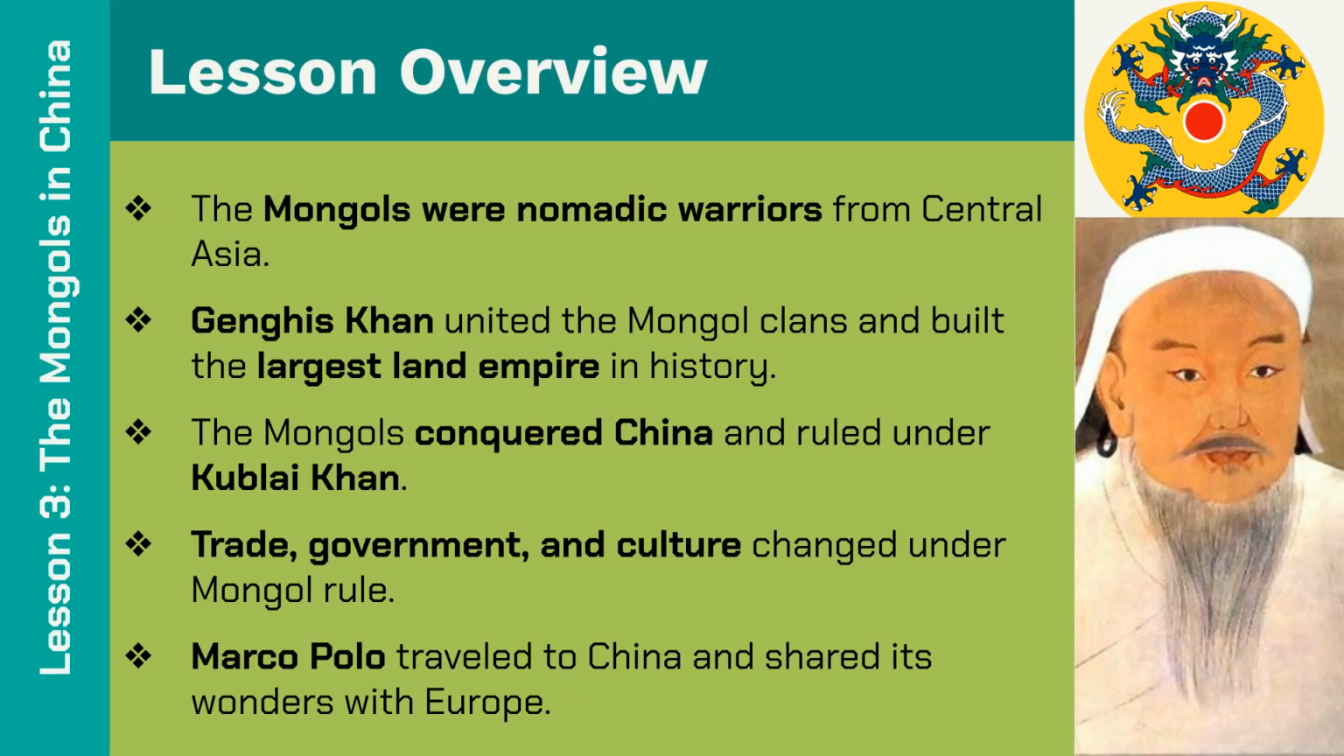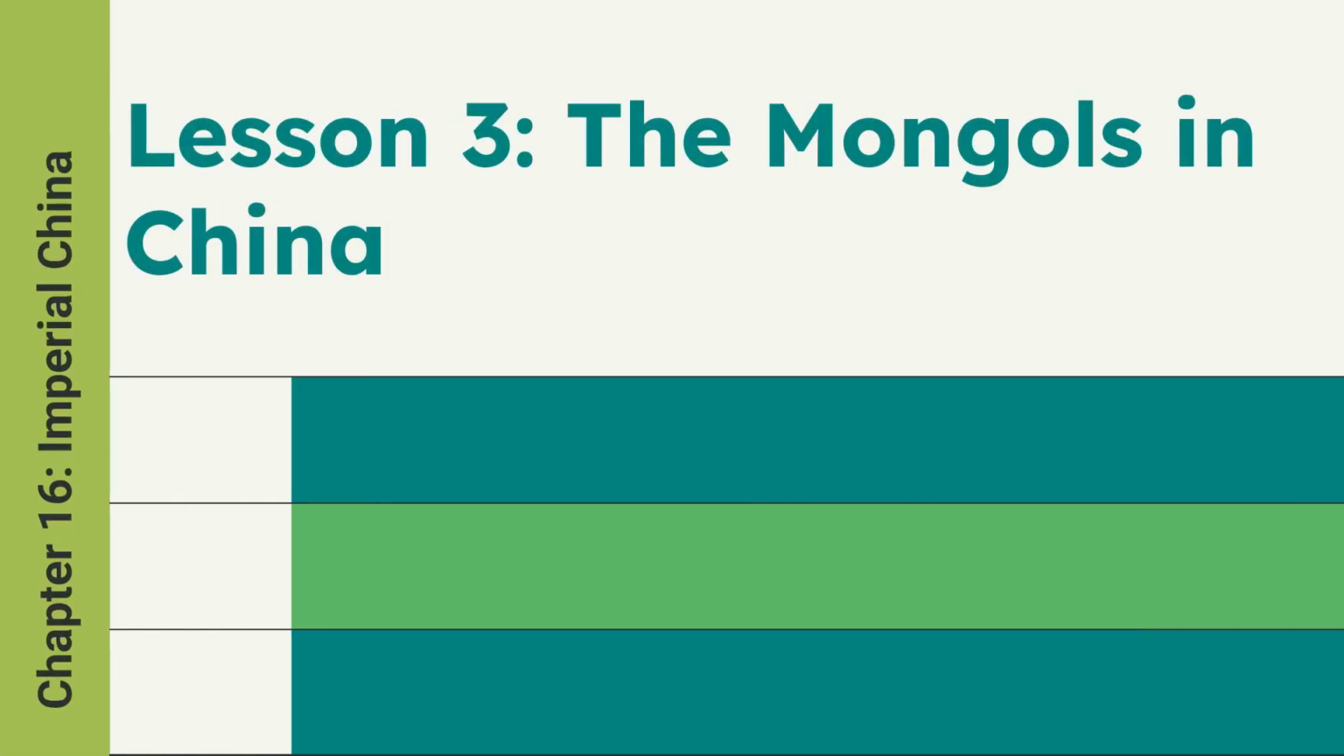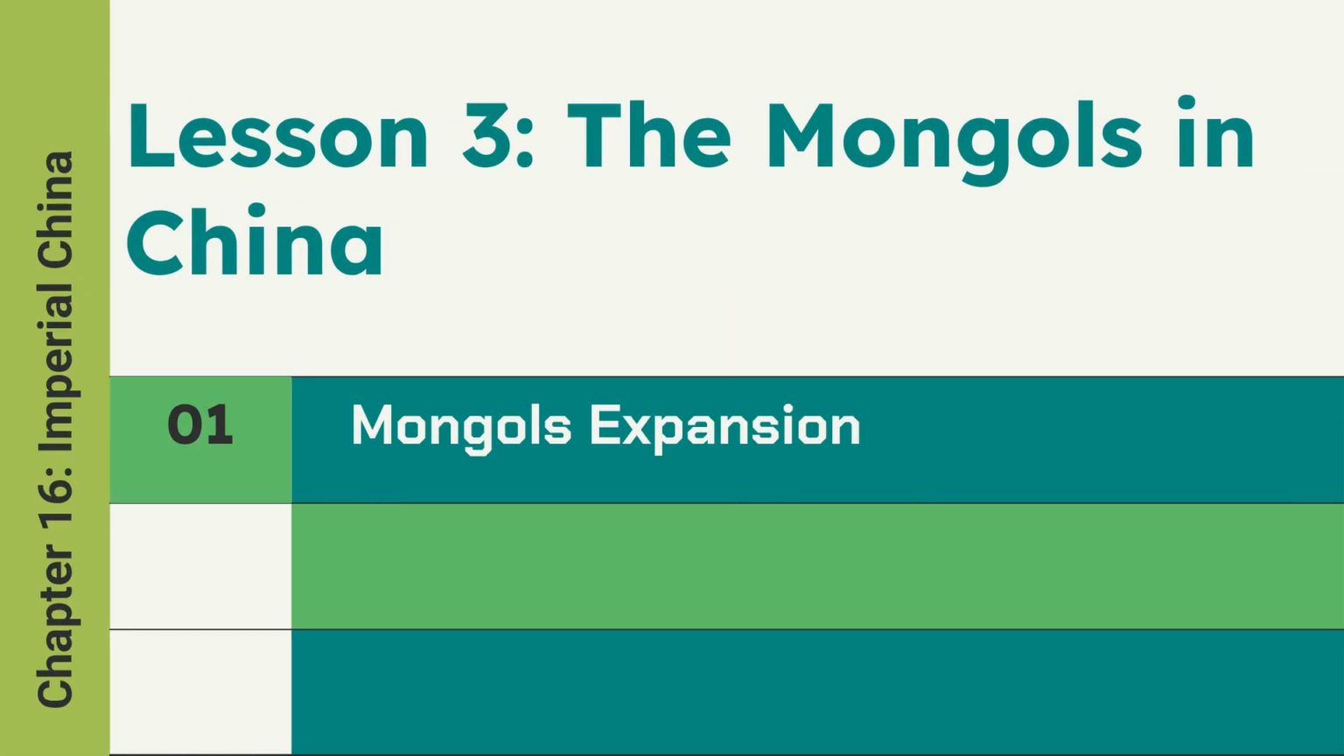In this lesson, we will cover how the Mongols, led by Genghis Khan, conquered China, and how their rule under Kublai Khan impacted trade, government, and culture. We will also explore Marco Polo's travels. Our main question for this lesson is, why were the Mongols able to build a vast empire so quickly? We will construct our answer as we read the first part of the lesson. Our first topic is Mongol expansion.